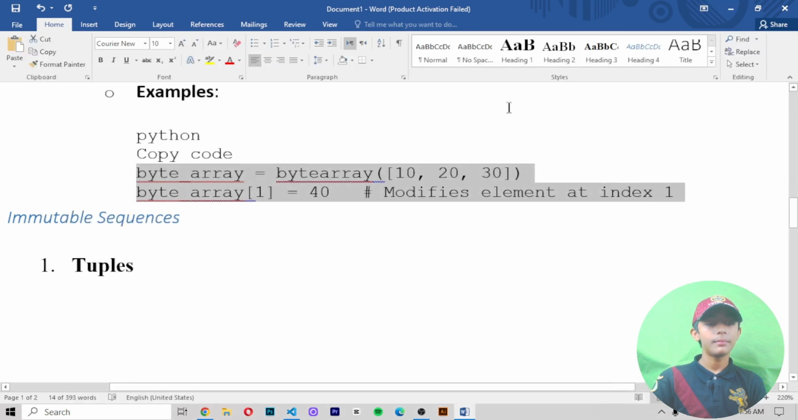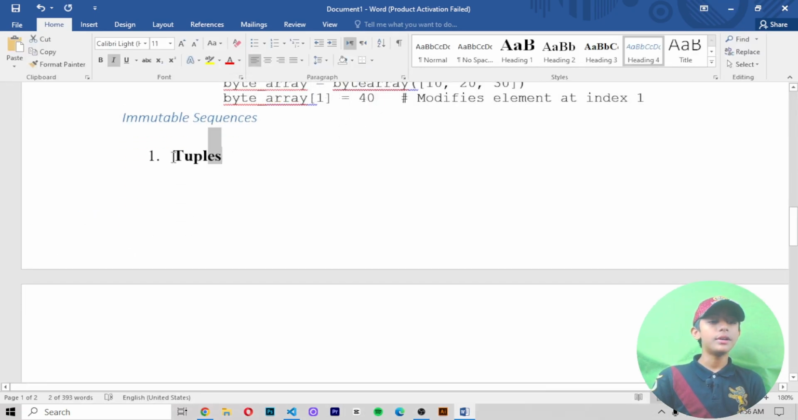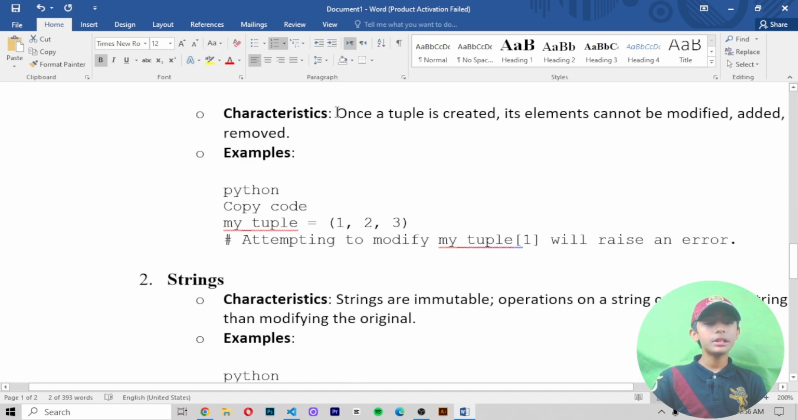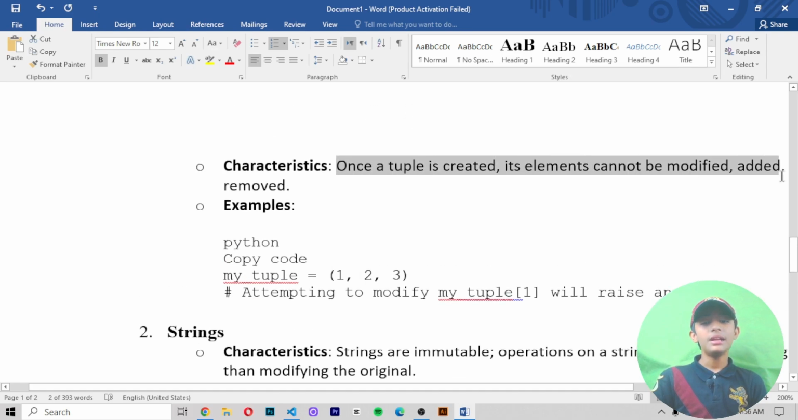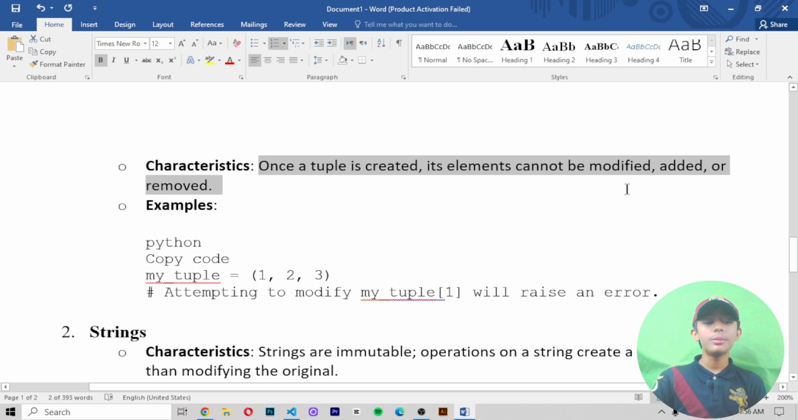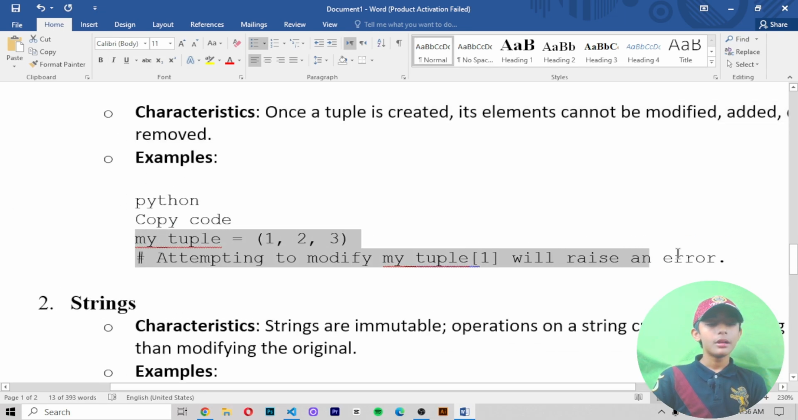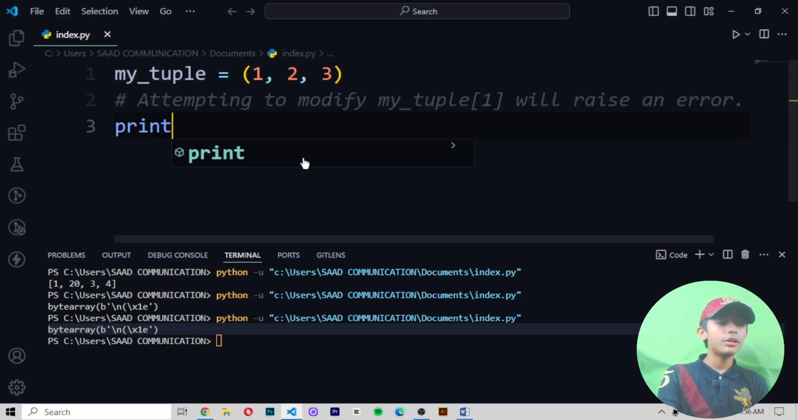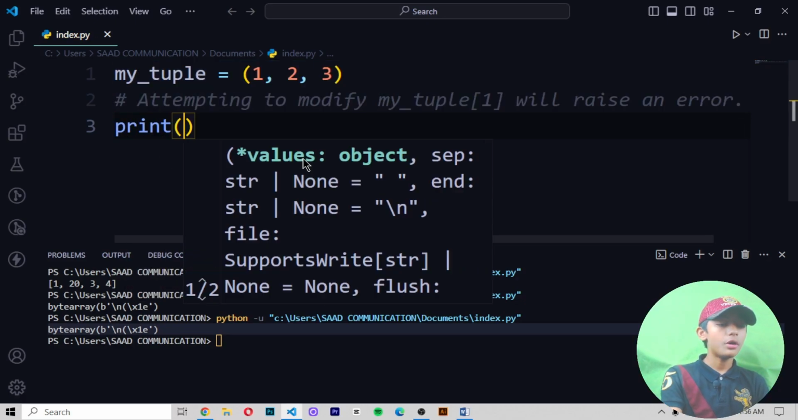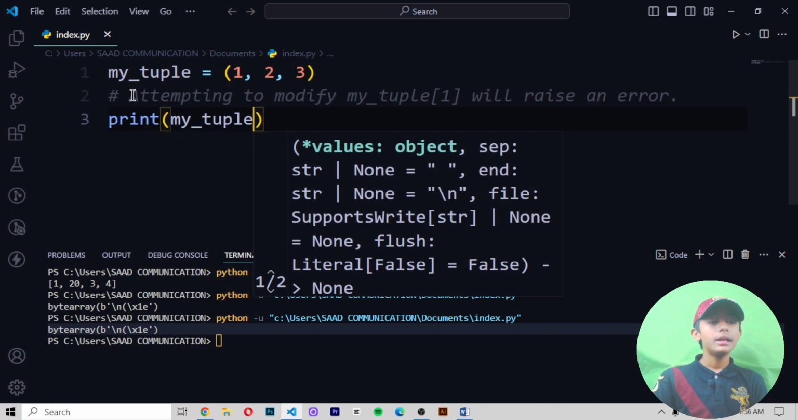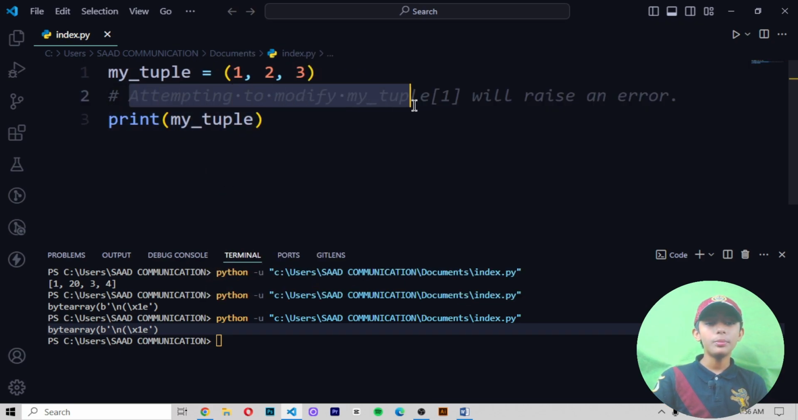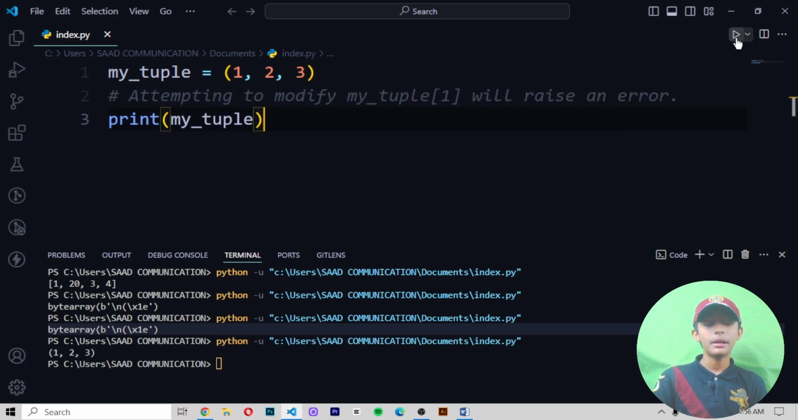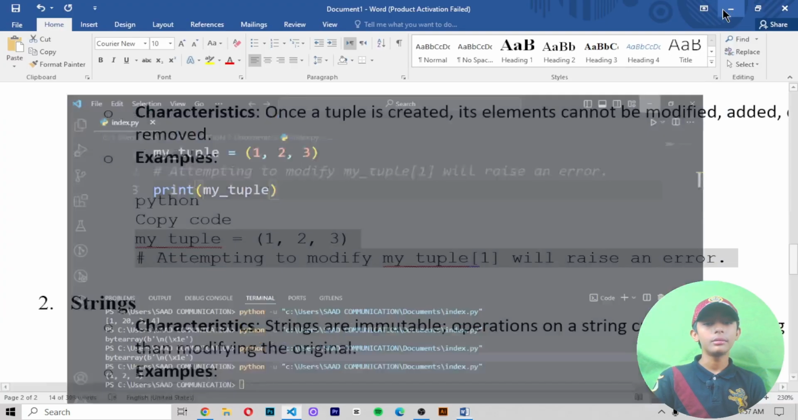Okay. Now, immutable sequences. First, tuples. The characteristic is that once a tuple is created, its elements cannot be modified, added, or removed. For example, this is one example of a tuple. Here you can see it. Once you make your tuple, nothing can be removed or added. If you attempt to modify my tuple 1, it will raise an error. If you modify your tuple at index 1, it will raise the error.